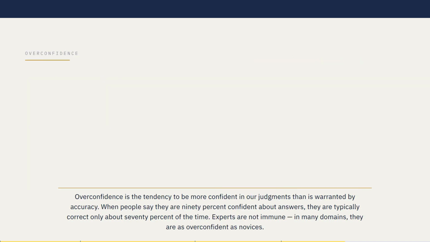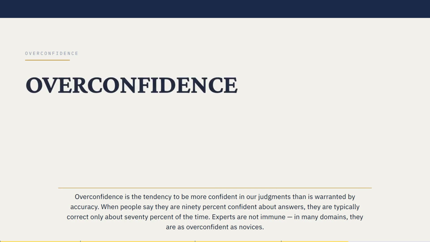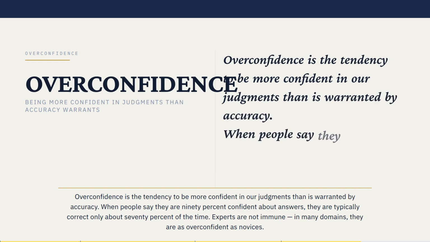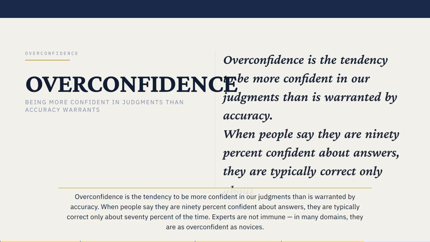Overconfidence is the tendency to be more confident in our judgments than is warranted by accuracy. When people say they are 90% confident about answers, they are typically correct only about 70% of the time. Experts are not immune. In many domains, they are as overconfident as novices.